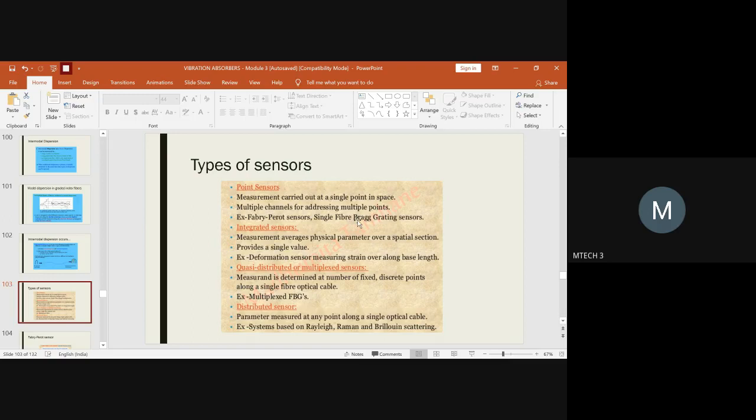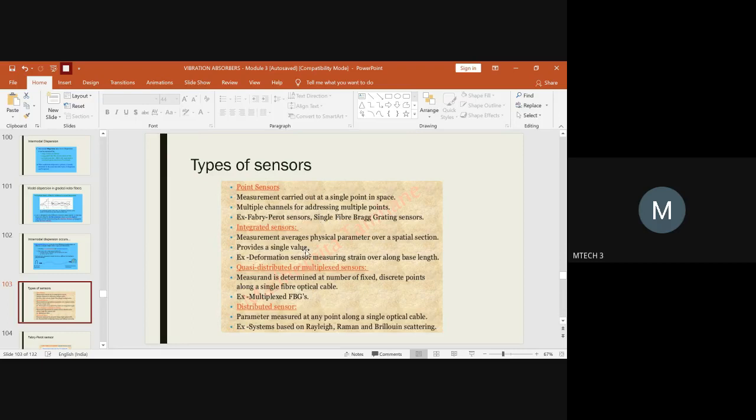So the Bragg grating sensor, which we have studied, comes under the classification of point sensor. Along with that, we have one more sensor called the Fabry-Perot sensor. This is also an example of a point sensor. We have studied the fiber Bragg grating sensor. We need to study this Fabry-Perot sensor, so we'll do it in today's class.